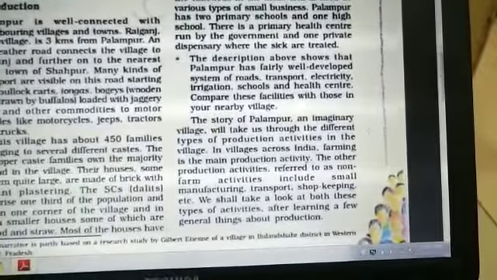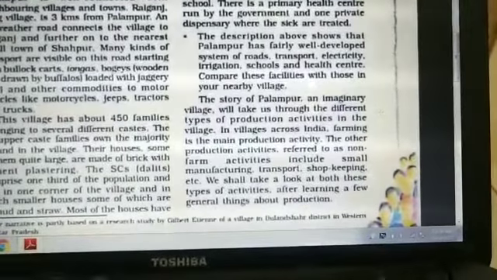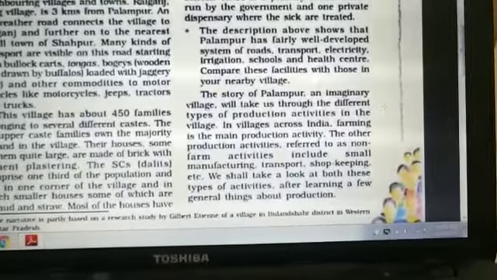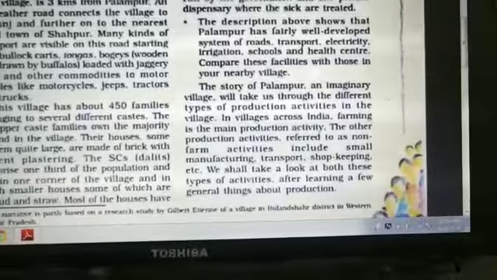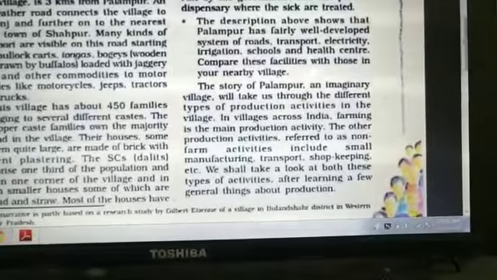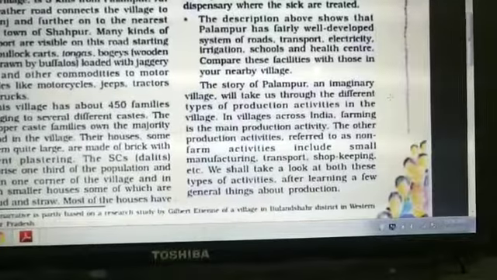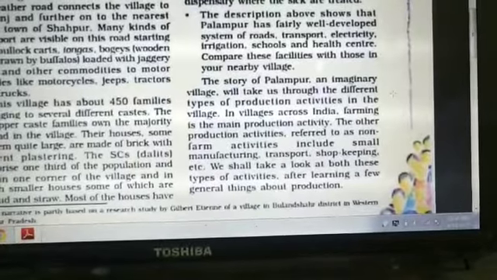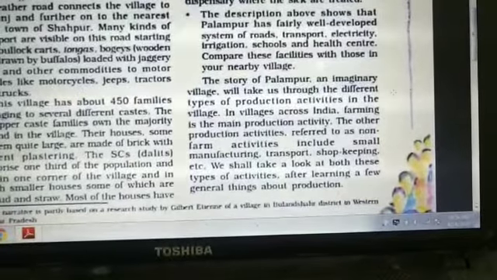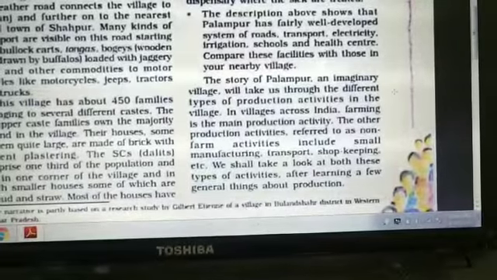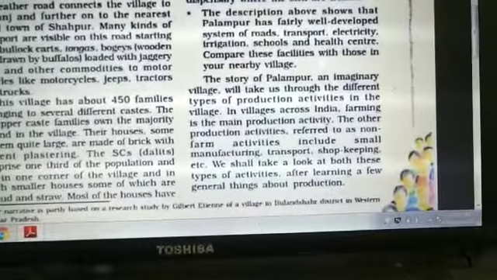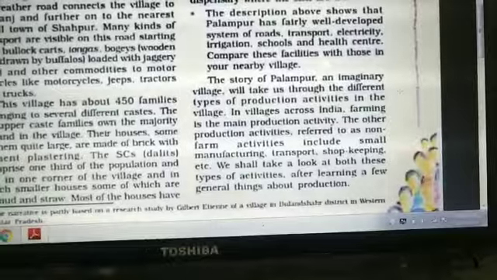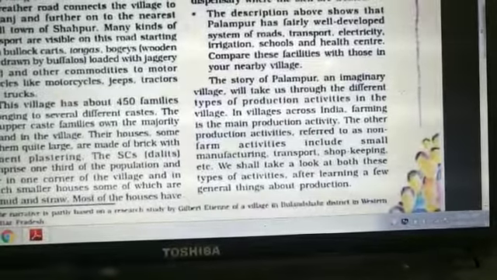The story of Palampur is about an imaginary village, and we have taken this story in order to make you understand the different types of production activities in villages. In this village, as we have read, farming was the main production activity, but there are some other production activities which the people used to carry on at a small scale, like transport, shopkeeping or small retail shops, and handicrafts. So through this story we will learn what other non-farming activities are carried on in the villages.